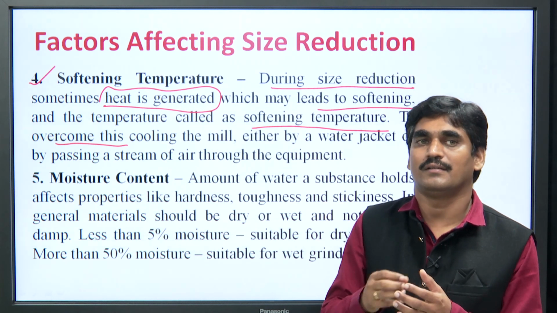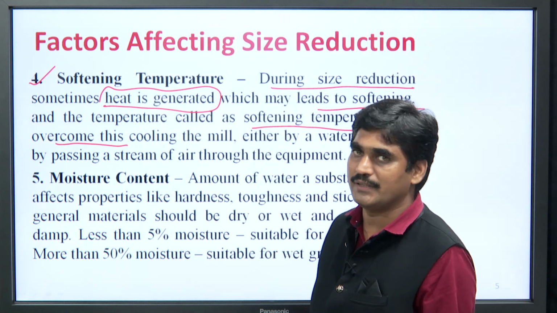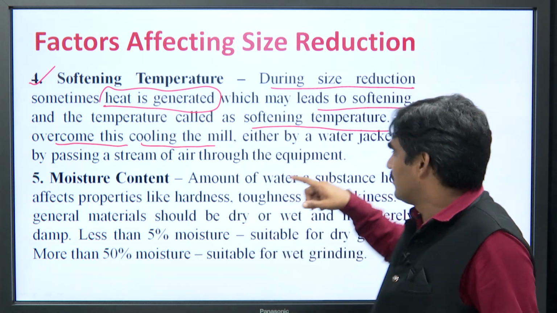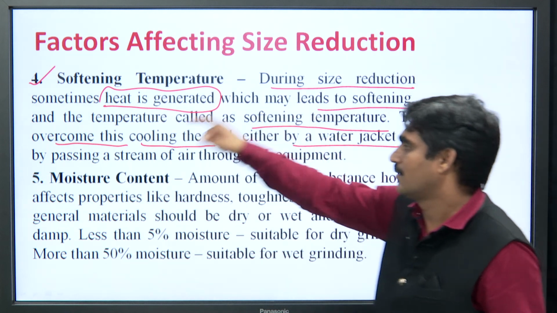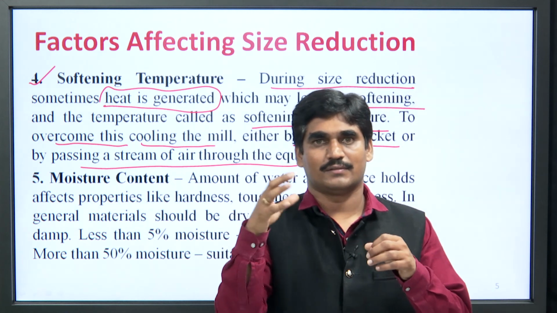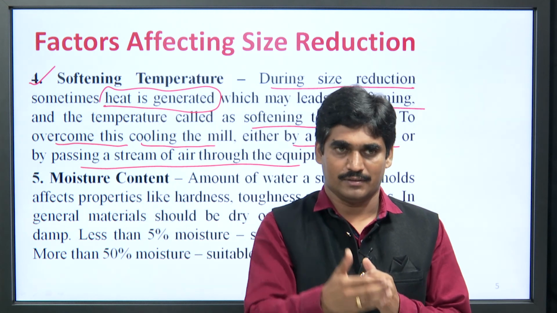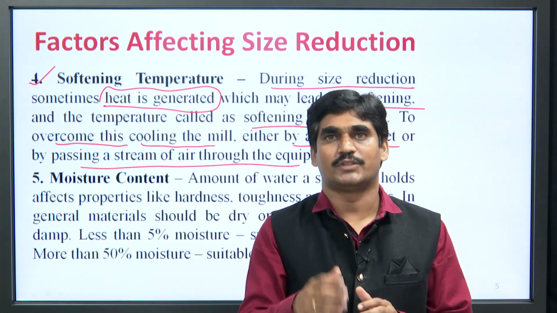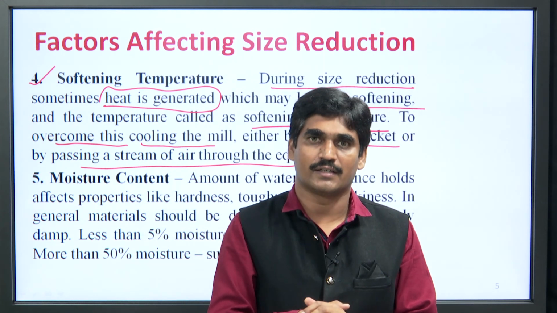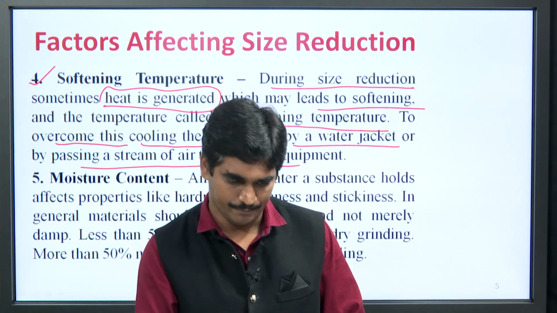To overcome this problem, cooling the mill is the solution which can be used for size reduction of this type of materials. How can we achieve this cooling? Either by a water jacket or by passing a stream of air through the equipment. If you pass a stream of air through the equipment, then the temperature of the equipment decreases, which cools the heat generated during the process. In this way, the softening temperature problem can be avoided.